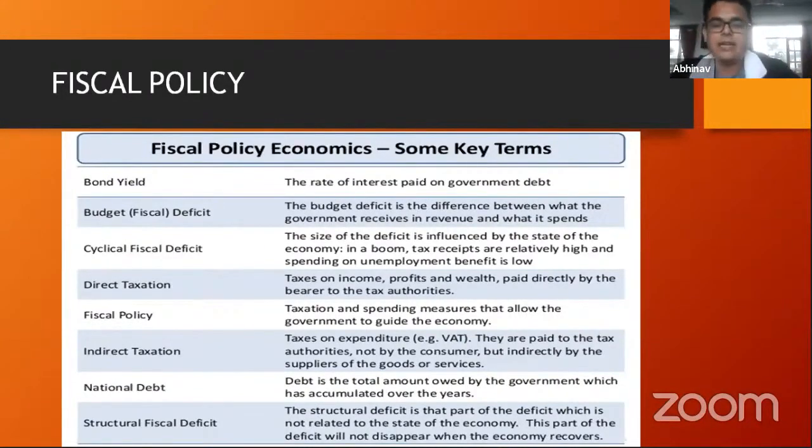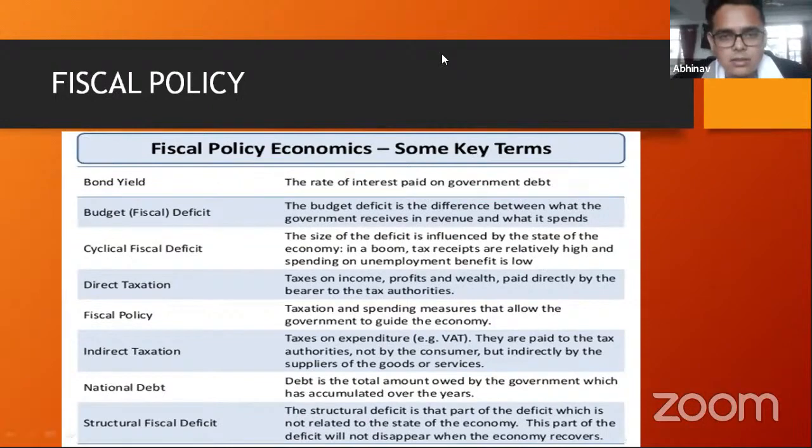However, let's say in specific times like the times of coronavirus, obviously the GDP of the country is down. Obviously, there is not enough production in the market. So the taxes that the government is going to realize will also be less. But there are certain expenditures that the government has to do. Government has to do defense expenditure, government has to spend money on health, the government has to spend money on education, right? So in certain cyclical scenarios like this, obviously the fiscal deficit would increase because there is low productivity in the economy. Now, this is called a cyclical fiscal deficit.